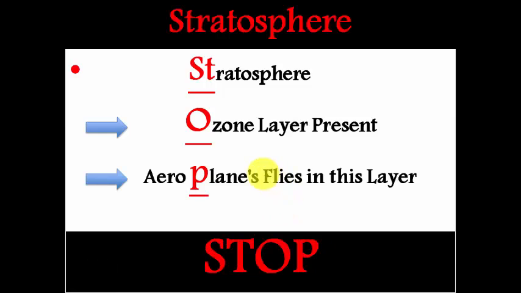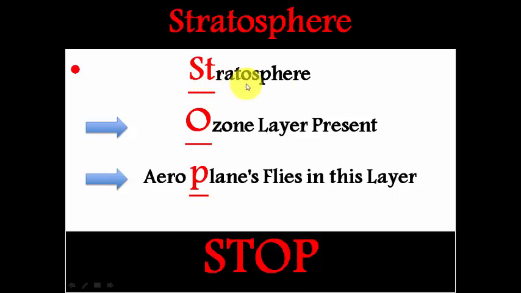Let's see here. Friends, stratosphere starts with letters ST. And the ozone layer starts with letter O. And coming to aeroplanes, if you remember planes, you can easily remember aeroplanes. The word plane starts with letter P. If you combine all these letters, we get the word STOP.